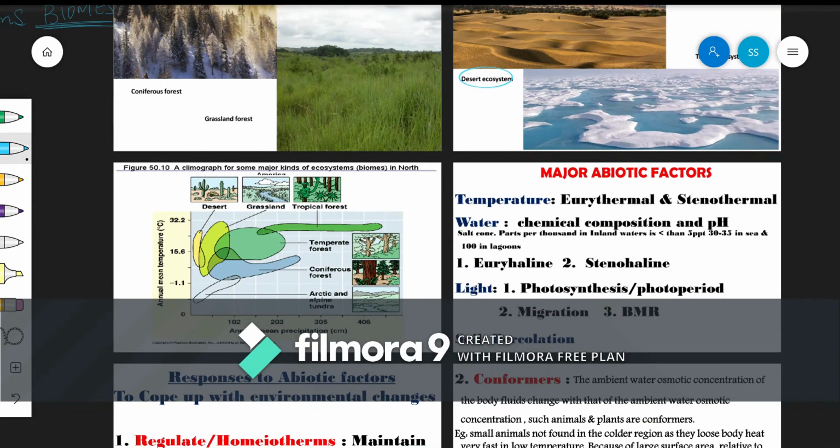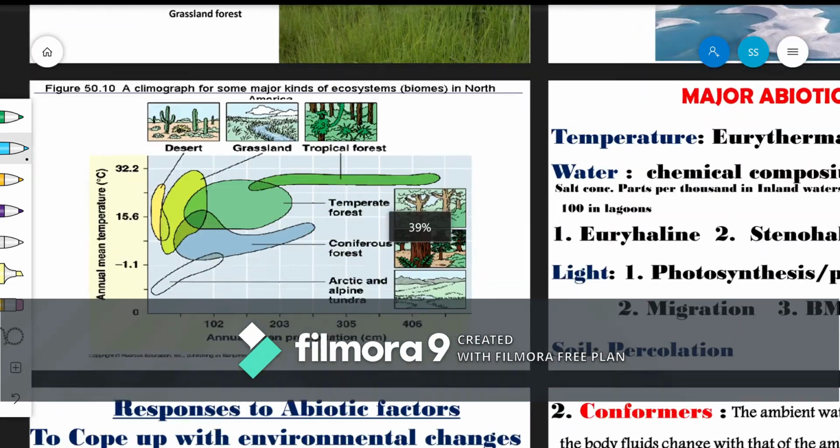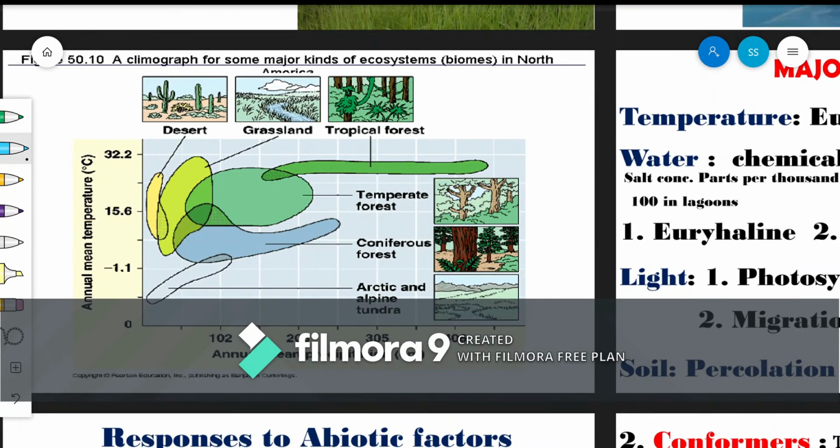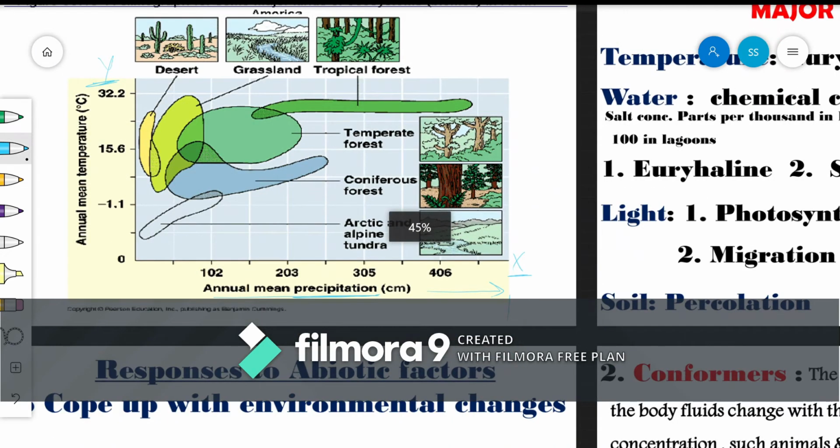Now there is a graph in the textbook, and this graph is quite important to understand. What it shows is the annual precipitation along the x-axis and the annual mean temperature along the y-axis. You need to memorize or understand what the x-axis denotes and what the y-axis denotes, because it was given in one of the past year's question papers. We'll be discussing the past paper questions also. I'll create a different segment for that too. So here is the graph for it.